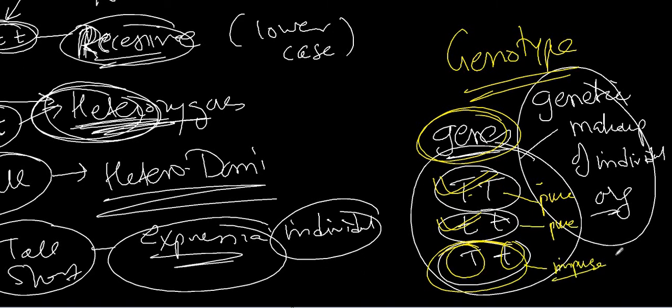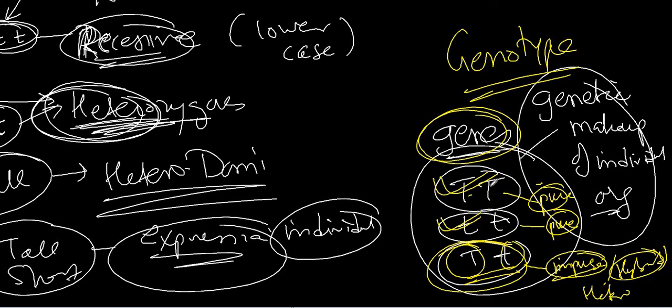Another term for impure is hybrid. Another term for pure is homozygous. Heterozygous has two different words: impure, and hybrid, that is a mixing of two characters of the same character that you are studying. For height, capital T, small t is a hybrid. But still it is a genotype, because you are using the letters.